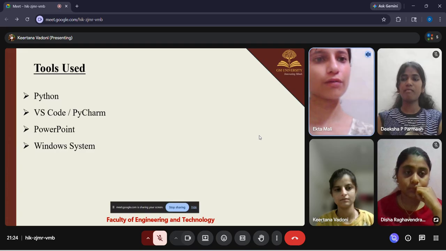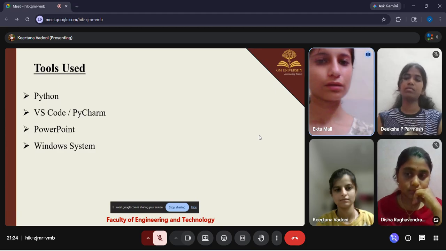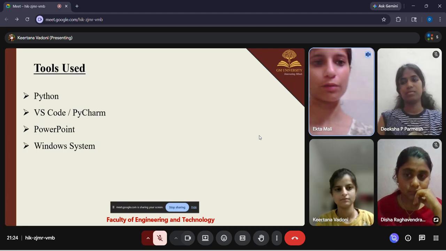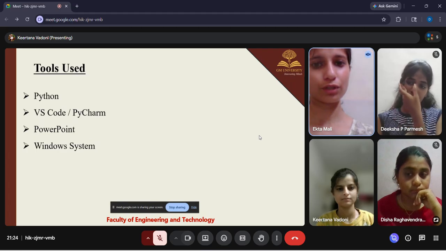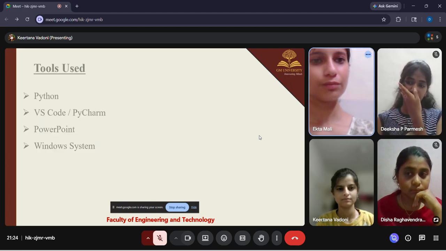Tools used. We have used Python as the main programming language because it is easy to write and test the lexical analyzers and parsers. Then VS Code or PyCharm as the coding environment to write and run the program. And we used PowerPoint to prepare the presentation, and the project is executed on the Windows system. These tools help in developing and demonstrating the mini ATC project. Next slide.